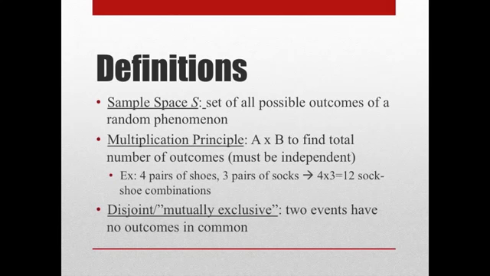Sample space S: the set of all possible outcomes of a random phenomenon. Multiplication principle: A times B to find the total number of outcomes; the events must be independent. Example: 4 pairs of socks, 3 pairs of socks. 4 times 3 is 12 sock combinations. Disjoint, or mutually exclusive: two events have no outcomes in common.